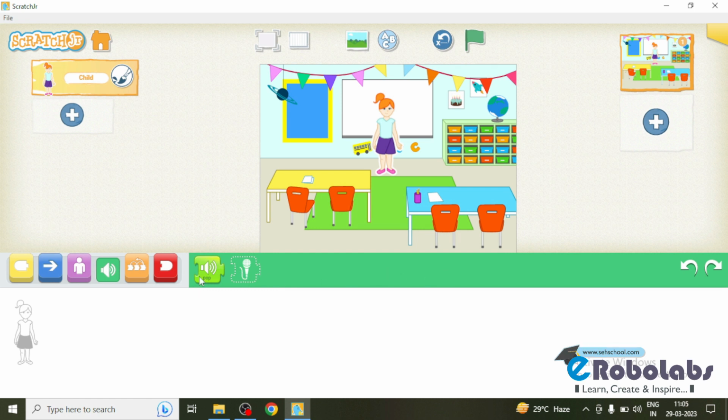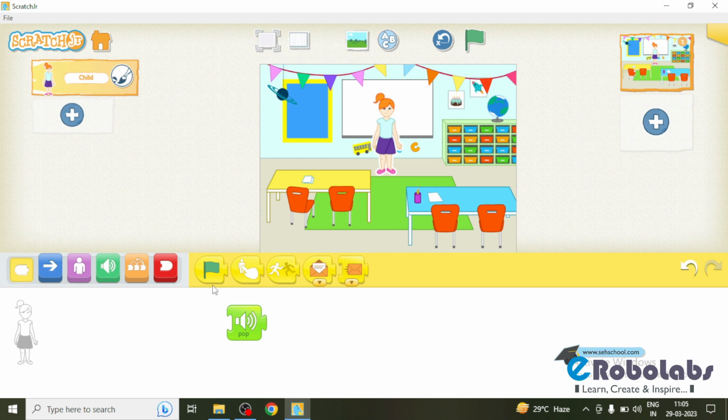In these sound blocks, the first block is the pop block. The pop block is used to play a pop sound. To play the pop sound, I am taking a green flag and joining it with this pop block to see the functionality of this pop block. Now I am clicking on the green flag. See, the pop sound is playing here.